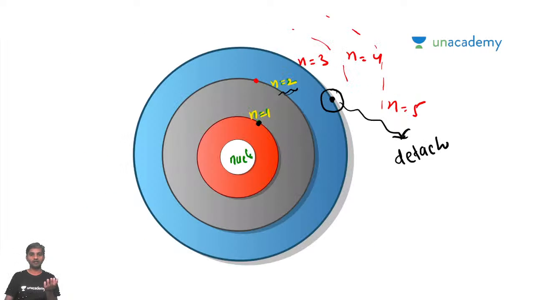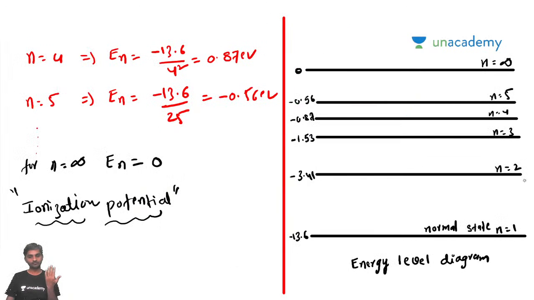So these are the different energy levels. The external voltage which is required to detach an electron from the atom, from the nucleus, is called ionization potential. Did you understand the point? What do you mean by ionization potential? Is the point clear for everybody? Please let me know. Are you able to understand?